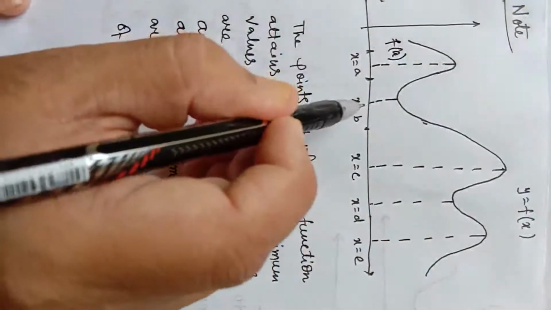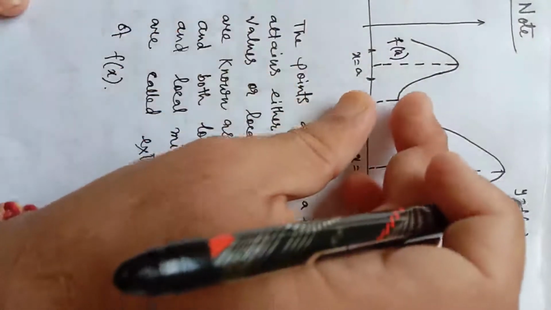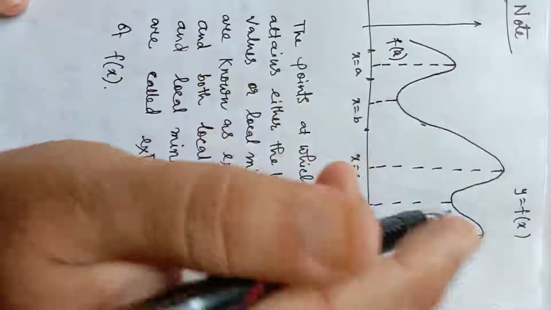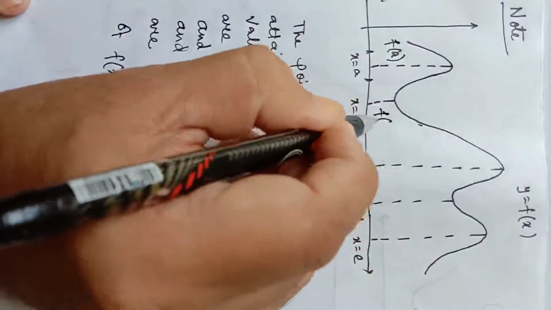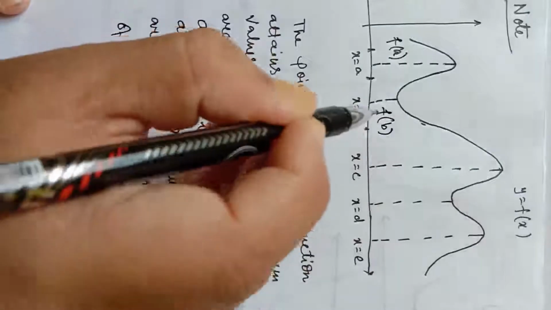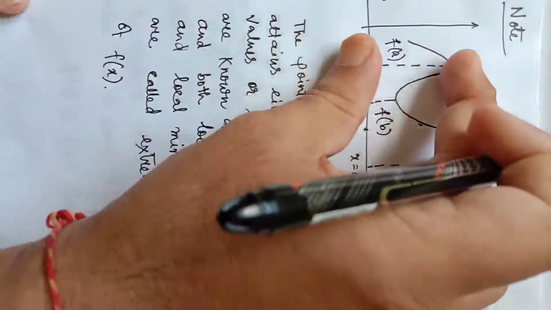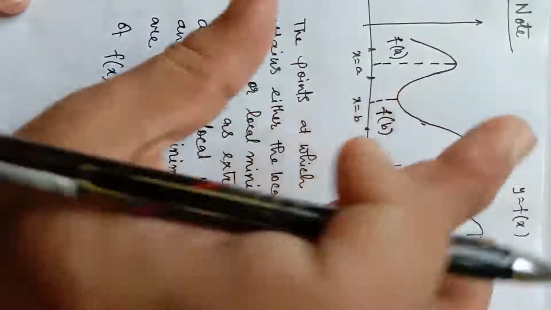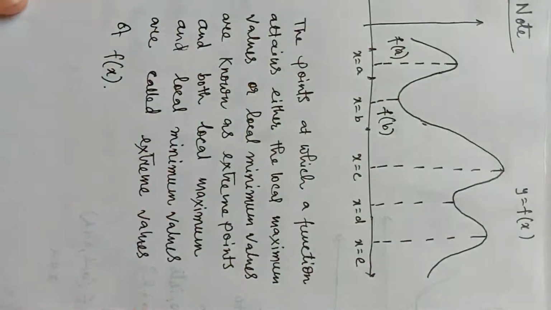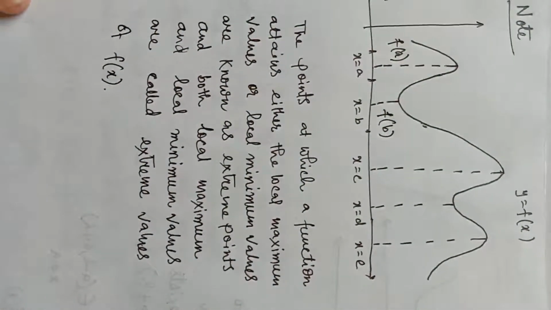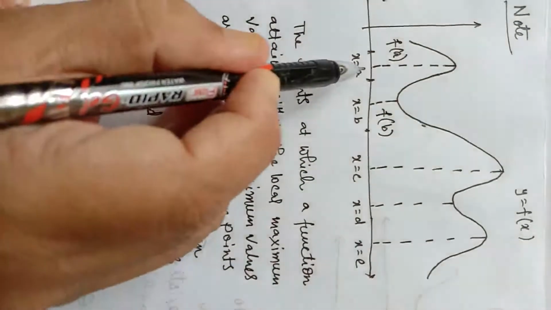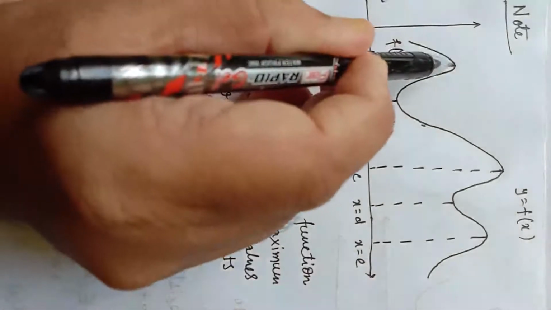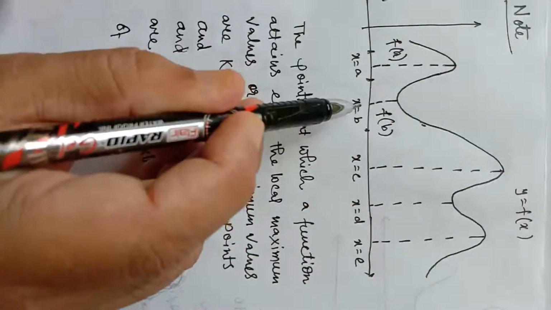At x equal to b, the function has local minima, and this length is the local minimum value, which is also an extreme value. Whether it is a local maximum value or local minimum value, all are called the extreme values of the function. You can see that at x equal to a, the function has local maxima, and at x equal to b, the function has local minima.